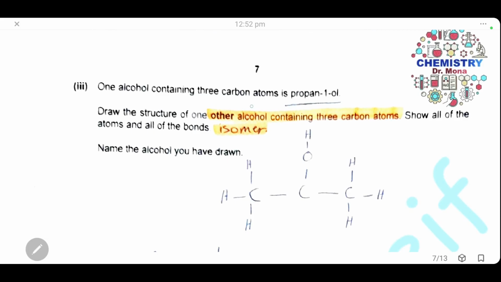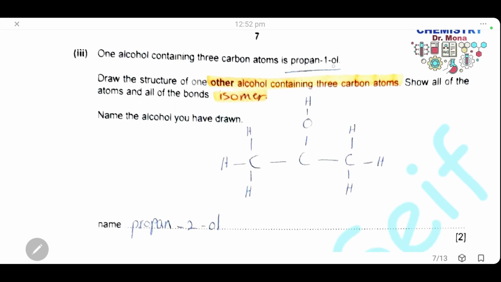One alcohol containing 3 carbon atoms is propan-1-ol. Draw the structure of another alcohol also containing 3 carbon atoms. Show all the atoms and all the bonds. The alcohol you have to draw has the same number of carbon atoms as propan-1-ol, so it is an isomer of propan-1-ol. Just change the position of the OH group, and now it is propan-2-ol. The OH group is on carbon number 2. This is carbon number 1, 2, 3. So here the OH is on carbon number 2, it's propan-2-ol.